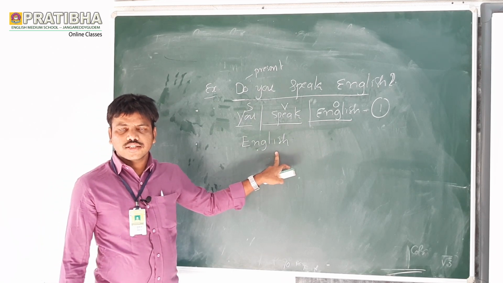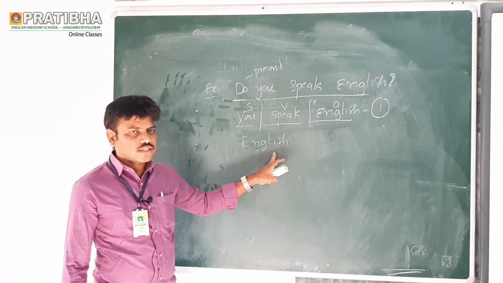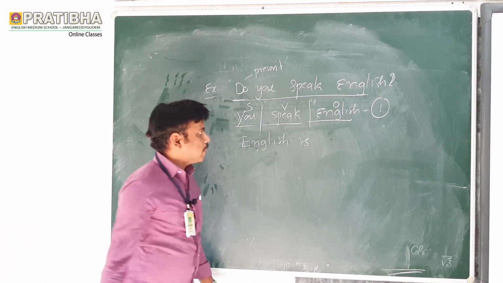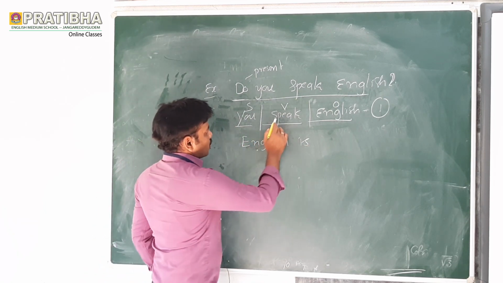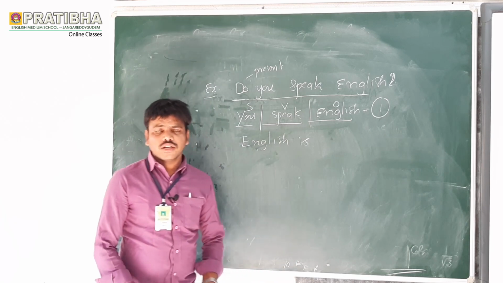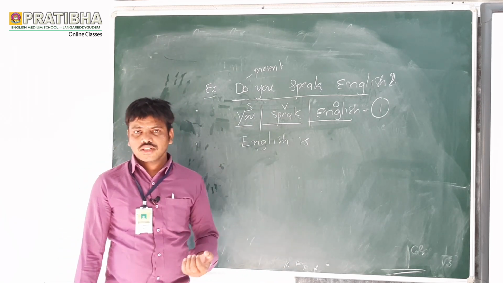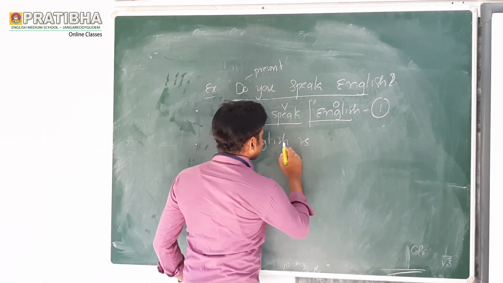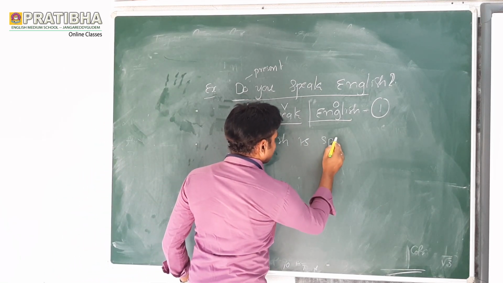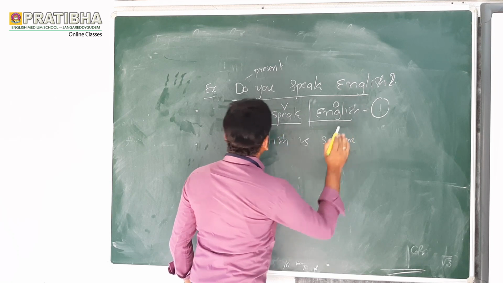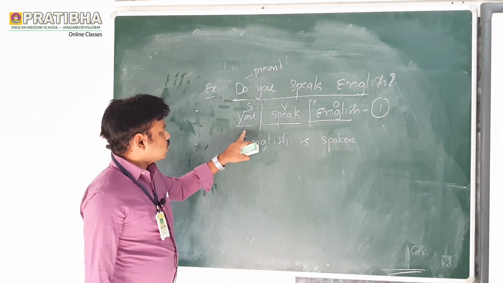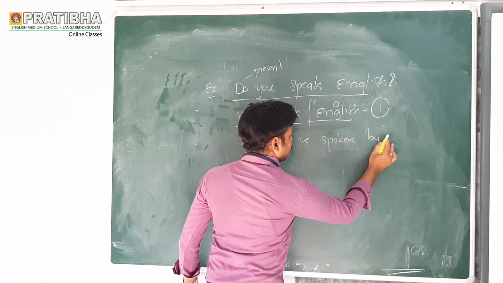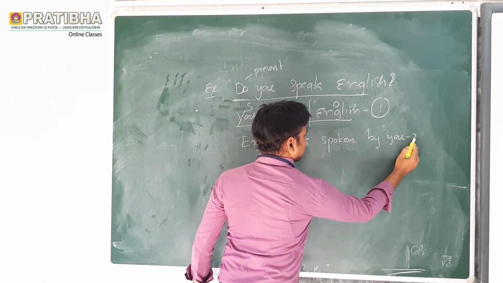Dear students, let us listen carefully. In present tense, here we should write present tense is plus speak. What is the V3 form of speak? Spoken. Yes. Speak, spoke, spoken. Now English is spoken. English is spoken by you. This is the second step.